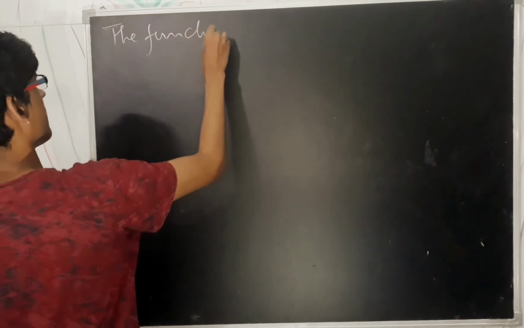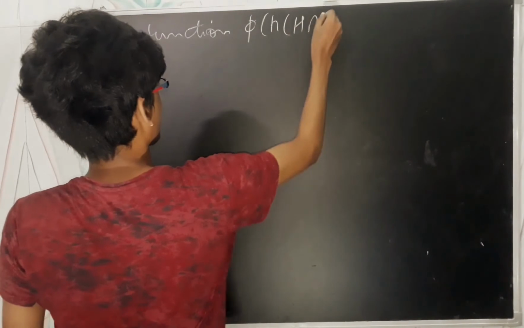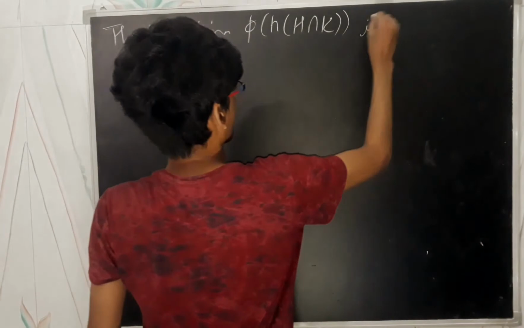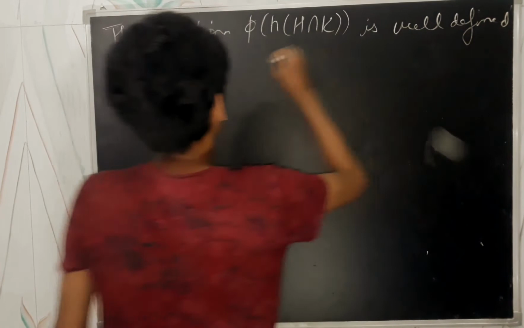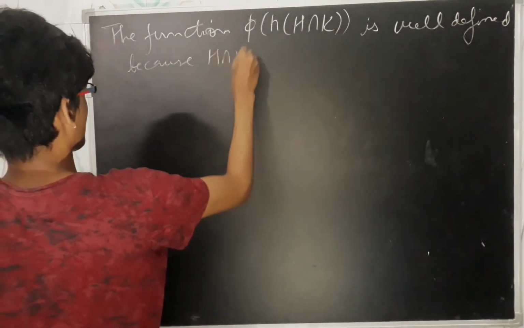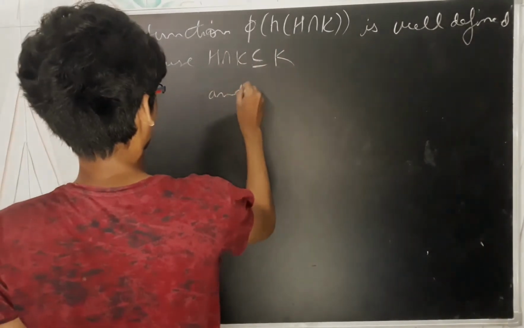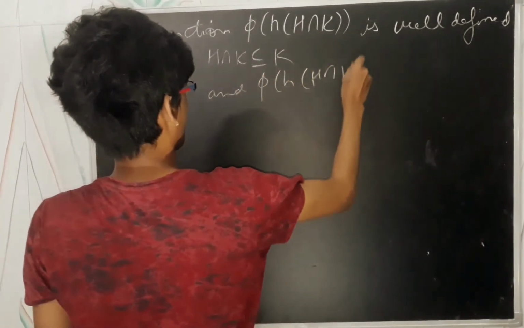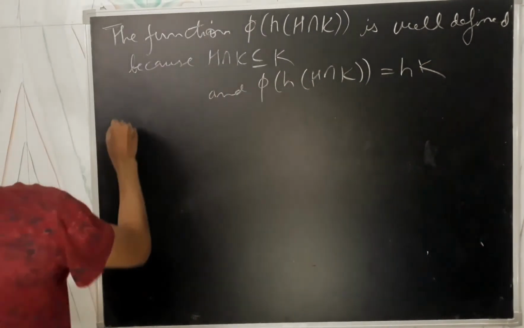The function phi, the mapping phi from H intersection K, is well defined, because H intersection K is a subset of K, and the mapping h(H intersection K) to hK is obviously product preserving.